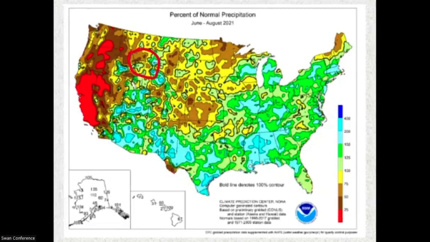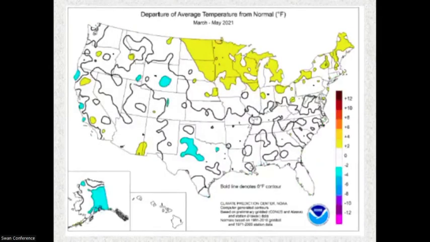Then we look at percent normal precipitation from June through August, where the swans are actually raising the cygnets. Once again, we have high variability, from normal to above normal to less than normal in the greater Yellowstone ecosystem. And then we look at average temperature as well, and we can see that we're about average in temperature for last year.